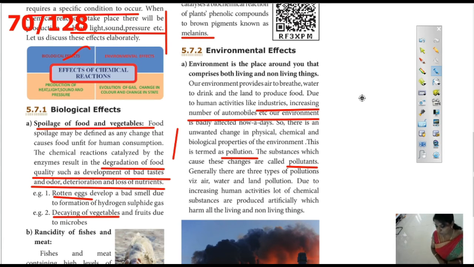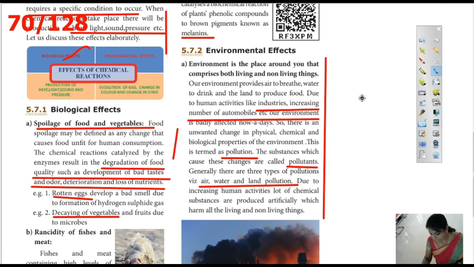Generally, there are three types of pollution. What are they? Air pollution, water pollution and land pollution. Due to increasing human activities, a lot of chemical substances are produced artificially which harm all living and non-living things. In this lesson we are going to see what pollution is, what pollutants are, and the types of pollution: air, water and land pollution.